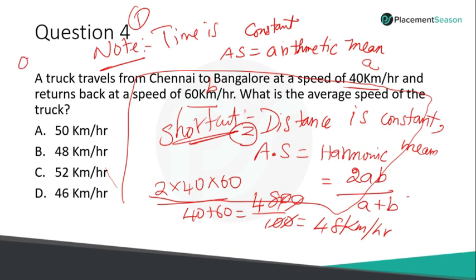If there are three different values A, B, C, your harmonic mean will be 3ABC by AB plus BC plus CA. Or you can solve using the standard conventional method. You can take the distances x plus x plus x, 3x by x by a plus x by b plus x by c. Anything is fine, but make sure you do the calculation very fast. Good. So I hope you have learned some concepts here.